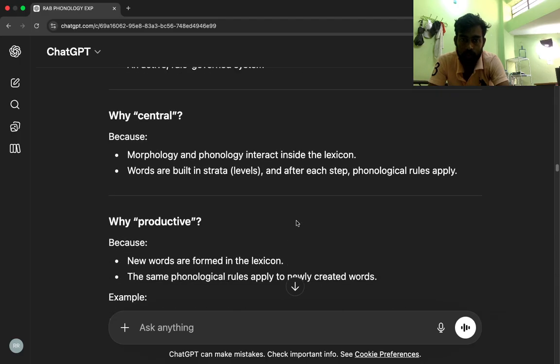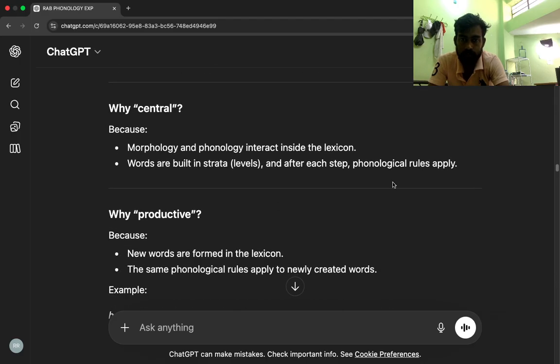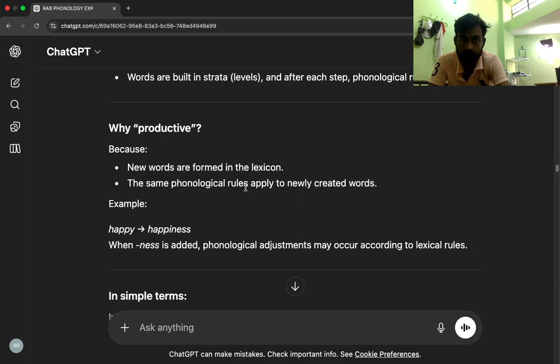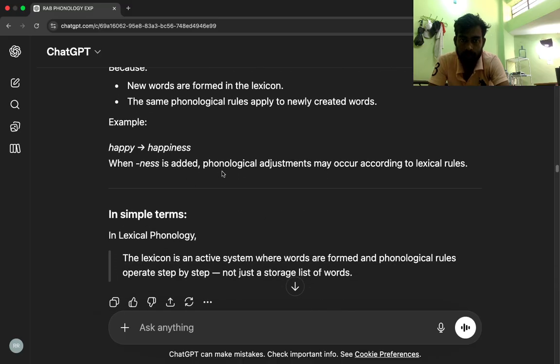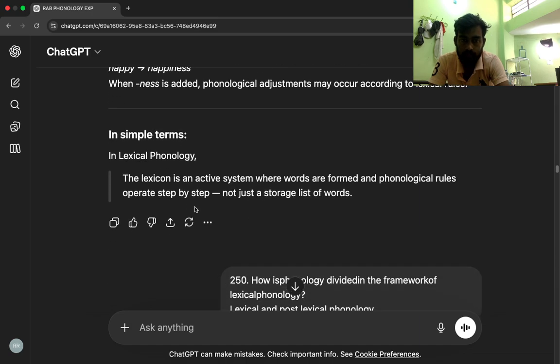Words are built in strata, levels, and after each step, phonological rules apply. Why productive? Because new words are formed in the lexicon. The same phonological rules apply to newly created words. Example: happy, happiness. When -ness is added, phonological adjustments may occur according to lexical rules. In simple terms, in lexical phonology, the lexicon is an active system where words are formed and phonological rules operate step by step, not just a storage list of words.